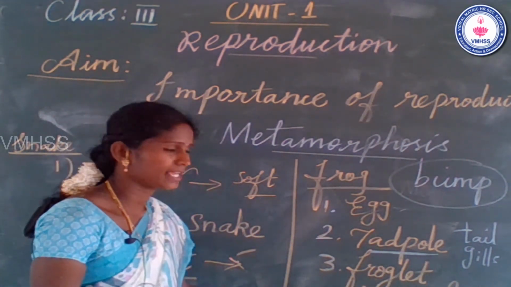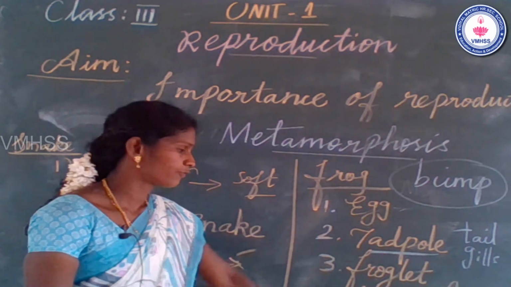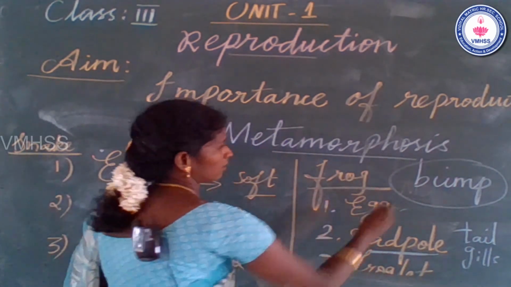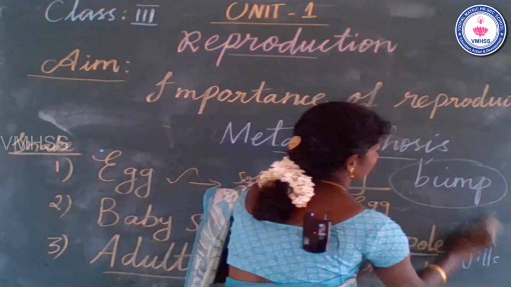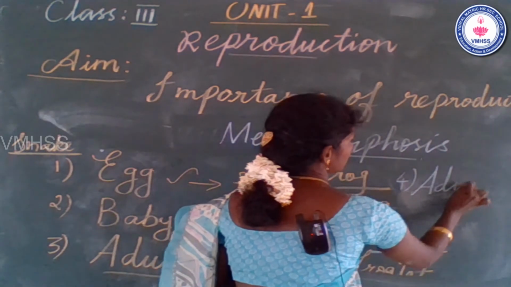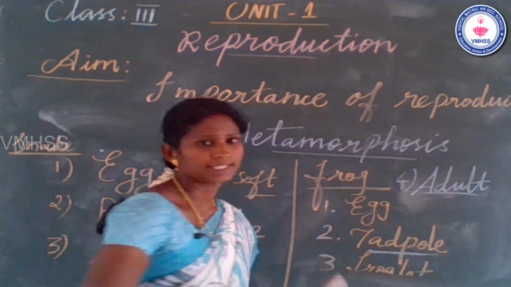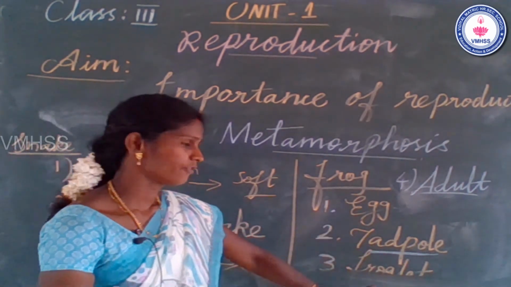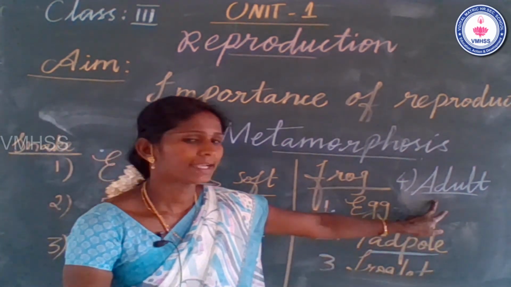Come to the fourth stage. Fourth one is the adult frog. What is the fourth stage? The fourth one is the adult stage. Egg stage, tadpole, froglet and adult stage.